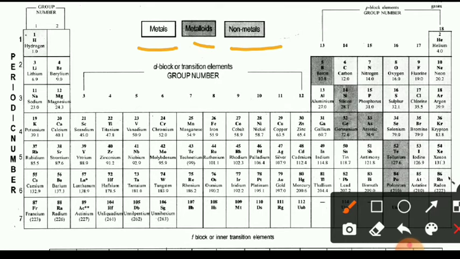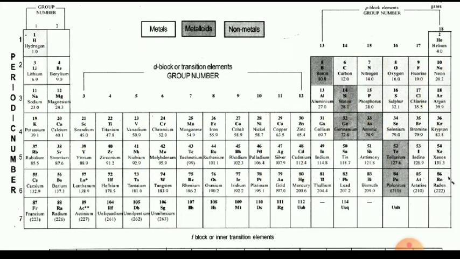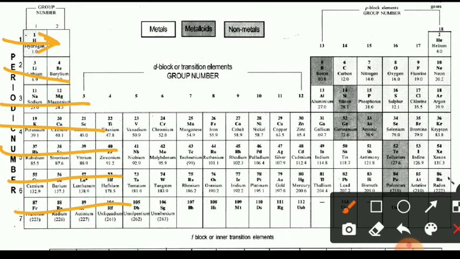If you see the vertical lines, there are a total of 18 vertical lines, and these are called groups. The horizontal lines in this modern periodic table are 1, 2, 3, 4, 5, 6 and 7.